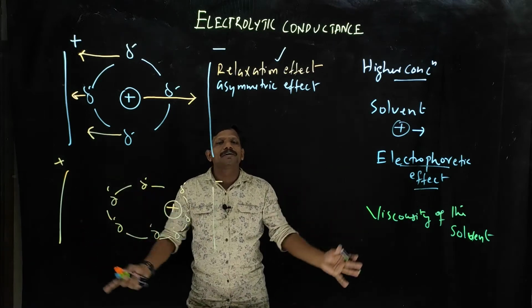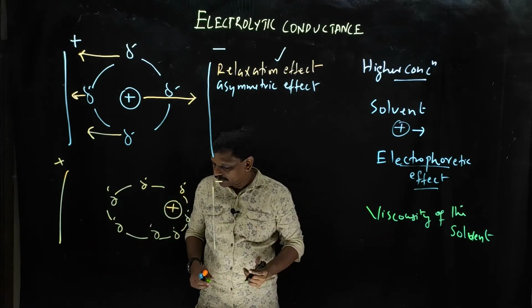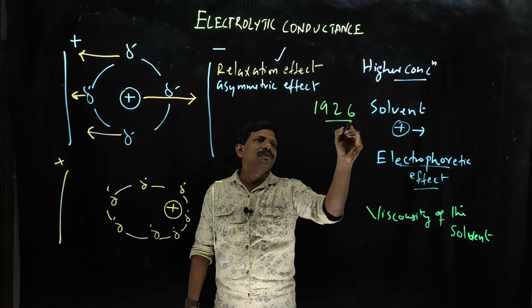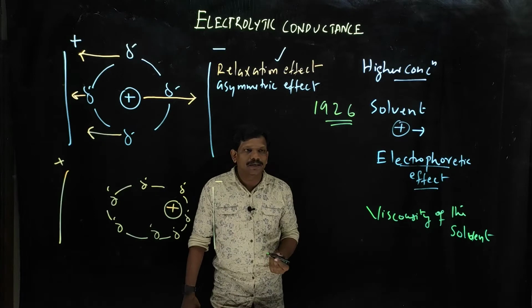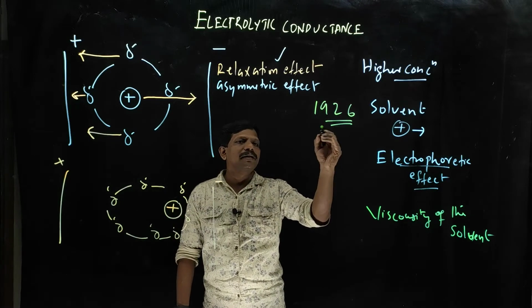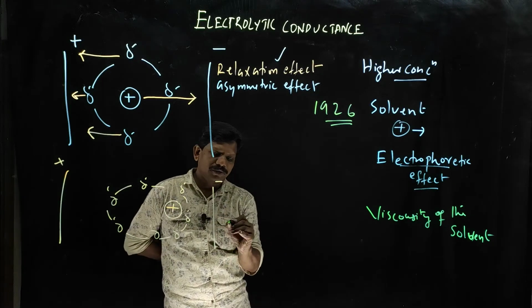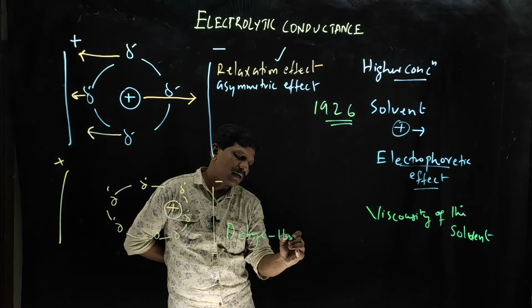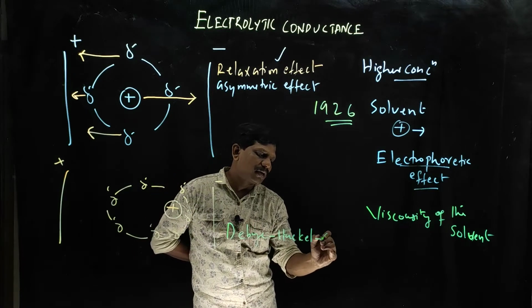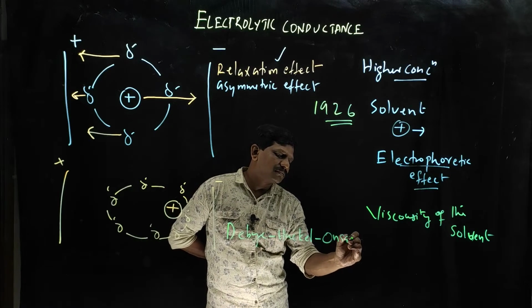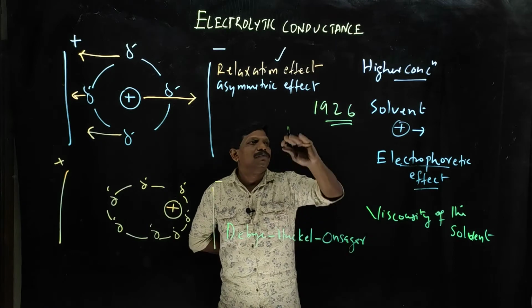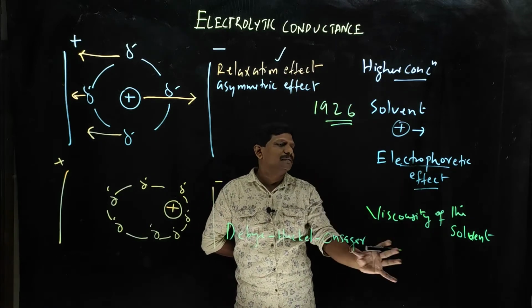Accounting for all these things, in 1926 Debye-Huckel and Onsager came up with an equation, which you know already. This is called the Debye-Huckel-Onsager theory. Onsager's theory came in 1926 to account for all these effects.